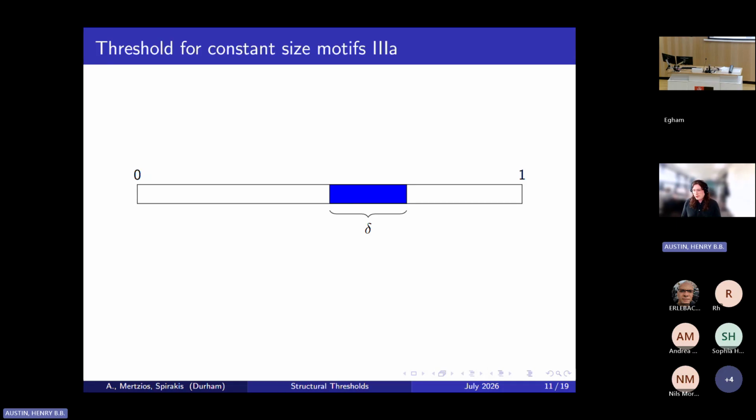So if you take the 0, 1 interval and you find a specific subinterval of length delta, and you ask whether a given temporal motif shows up in this window of length delta, if we squint a little bit and throw out the order, we can say that the probability of it showing up in this subinterval is roughly the same probability of its footprint showing up in an Erdős-Rényi random graph with density delta.